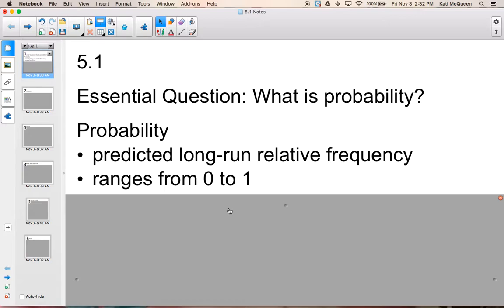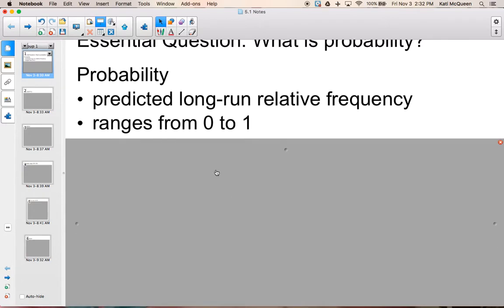The value for probability ranges from 0 to 1. 0 means that something has no chance to happen. 1 means that something is certain to happen. So you can be anywhere in between, but never less than 0 and never bigger than 1.